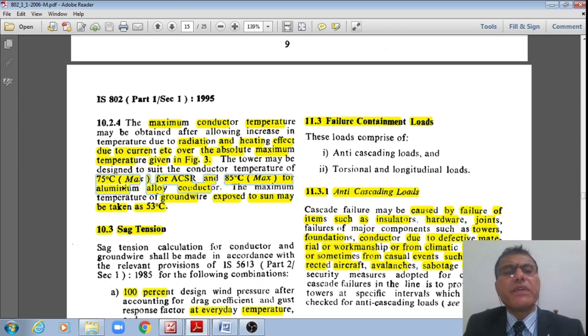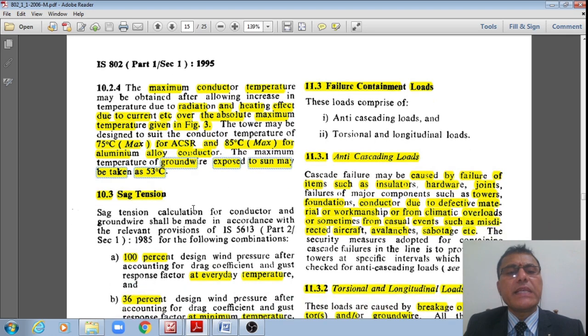Now the code says that the tower may be designed to suit the conductor temperatures of 75 degrees centigrade for ACSR, aluminium, copper, steel power conductors, right? Whereas 85 degrees centigrade maximum for aluminum alloy conductors. However, the maximum temperature of the ground wire exposed to sun may be taken as 53 degree centigrade.